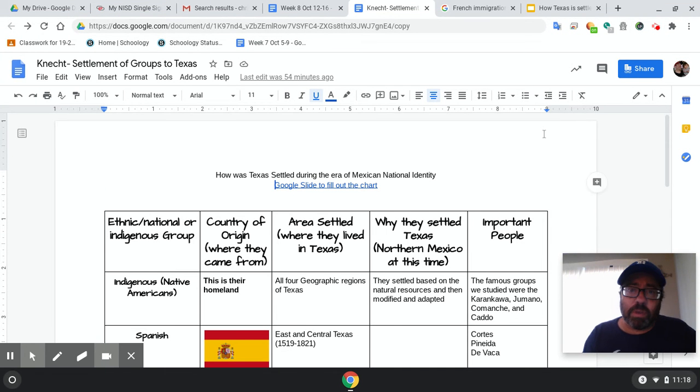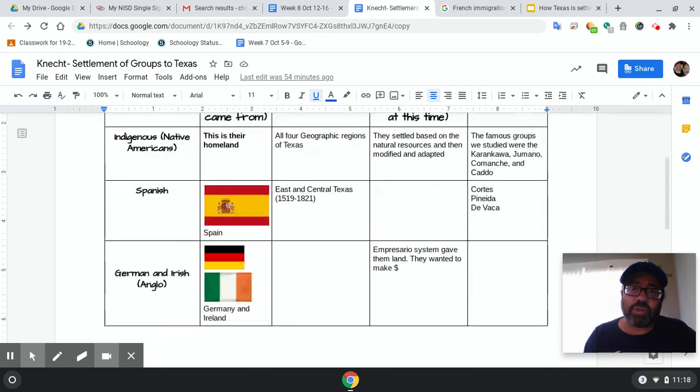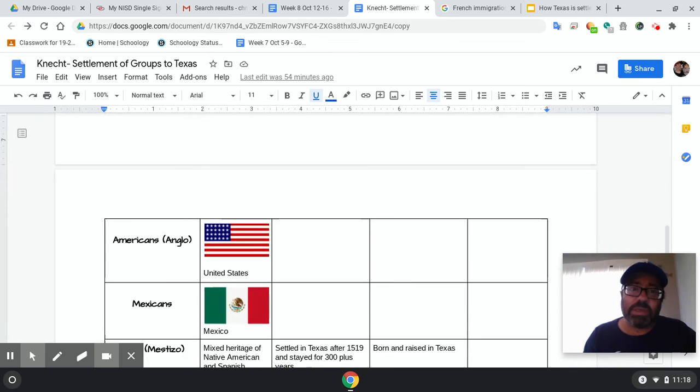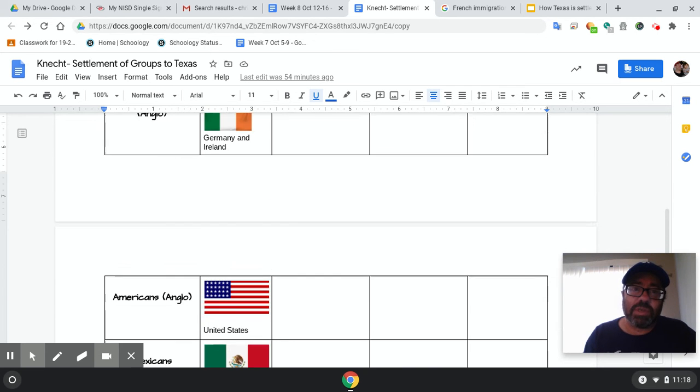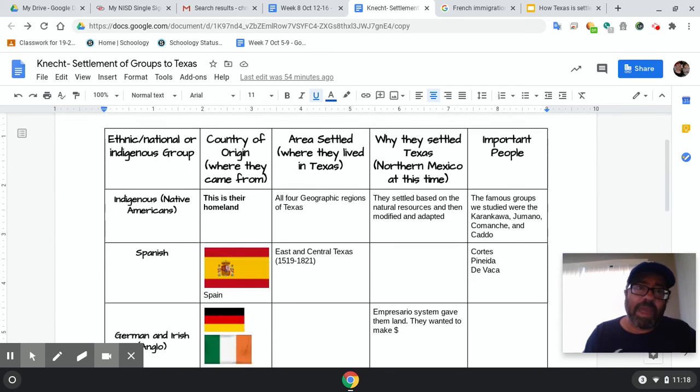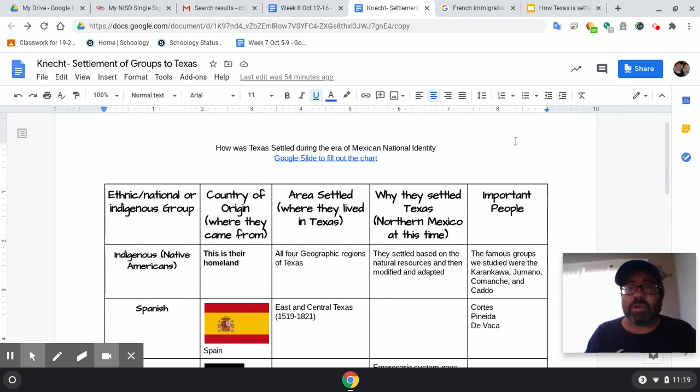Right now, what you're seeing here is the actual chart that you will fill out, and it has different groups of people that settled Texas during this era of Mexican national identity. So we're talking about the people that came. There were people here before, then the Spanish came, and so around 1821 to 1830, how was Texas settled?